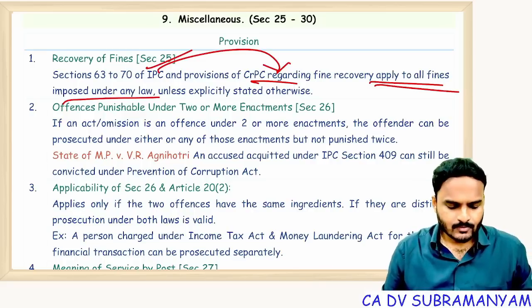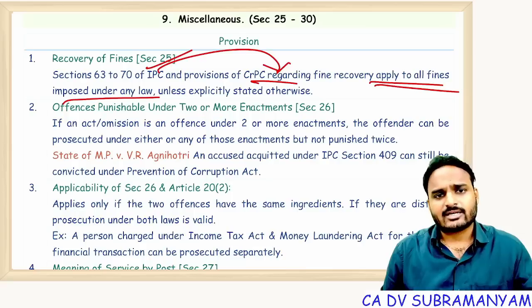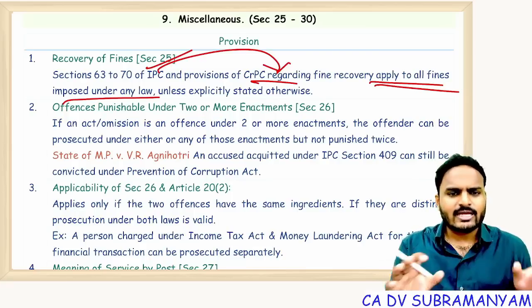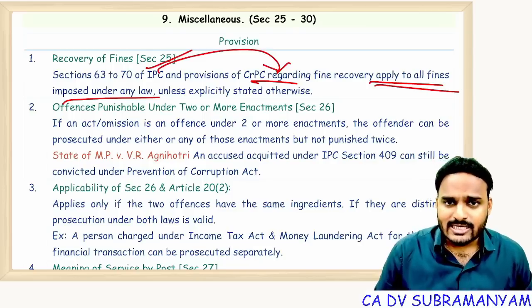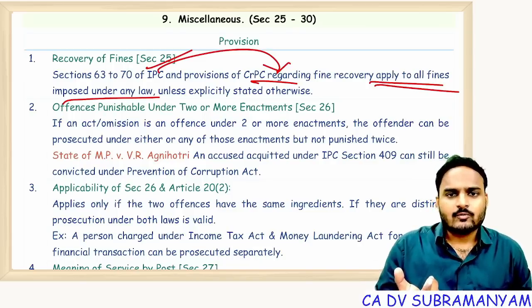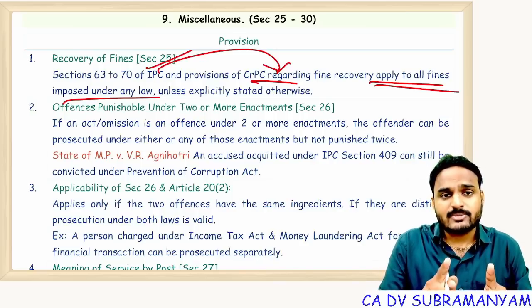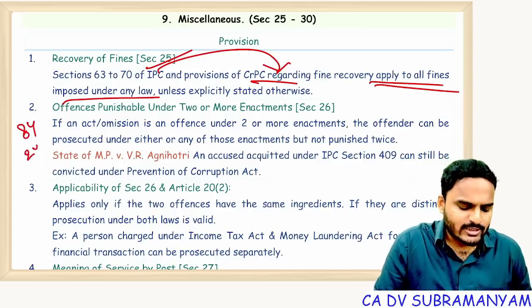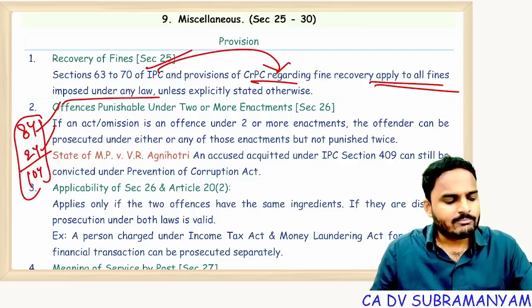Next one, offences punishable under two enactments. Important point. It is the same offense, with no change in the offense; that offense was described in both the acts. For example, fraud was explained in the Negotiable Instruments Act as well as the Indian Penal Code. Now, prosecution and legal proceedings may happen under two enactments, but punishment will be only under one act. Suppose the IPC says 8 years imprisonment and the Negotiable Instruments Act says 2 years; 8 plus 2 is not 10 years. Only one punishment, one imprisonment, will be applied.